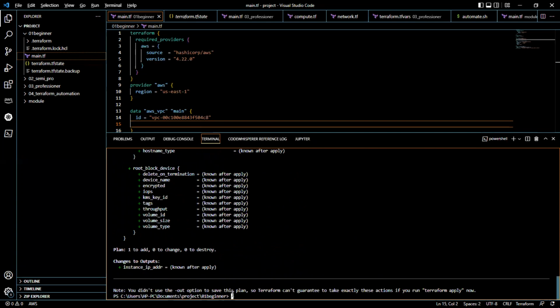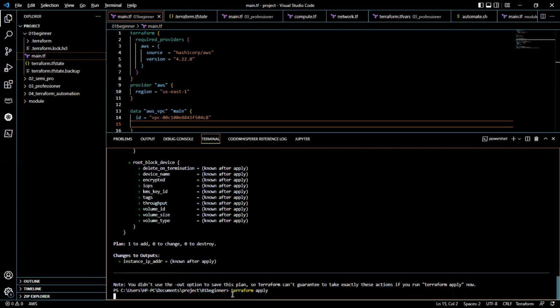As you can see, it's going to add only one resource, while the other already existed before. Take note that it's also going to output the IP address once it's done. So if I say Terraform apply, it is going to repeat the same process. Most times you can just go directly to Terraform apply.